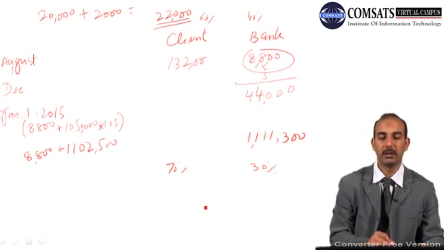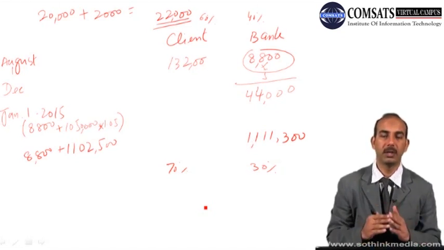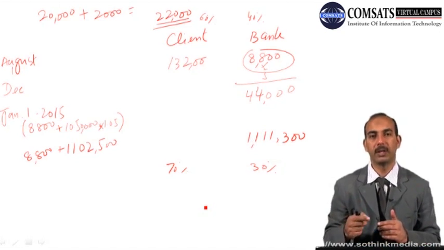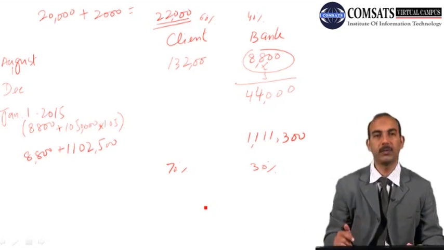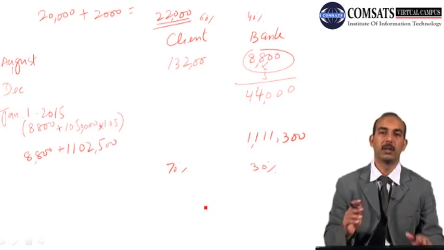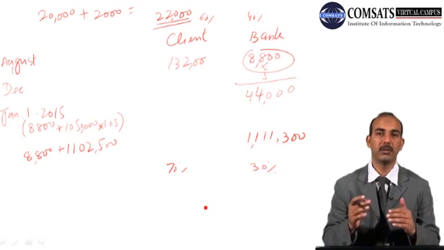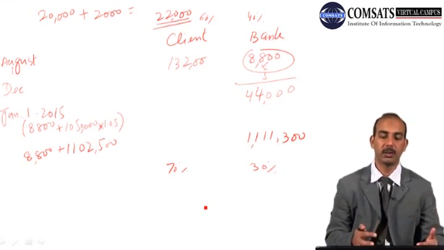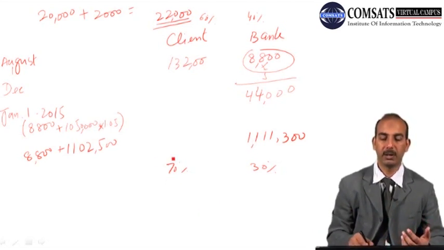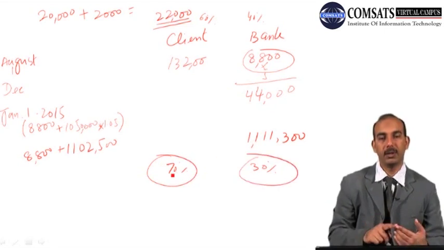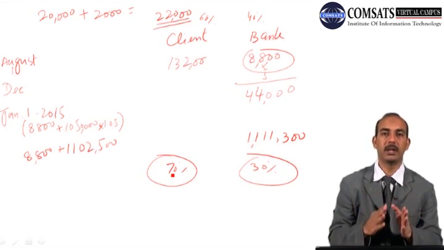Now the rent is the same, that is 22,000, and it will continue for 1 year, and after 1 year again we will appreciate the rent by 10%. So in that case the rent would become 24,200. So now that 24,200 will be divided according to the ratio of investment. So I leave the remaining part to be solved by you. So this sequence will continue. The rents will be paid every month on the prevailing ownership ratios, and after every year the rent amount will increase by 10%, and it will be shared between the client and the bank.